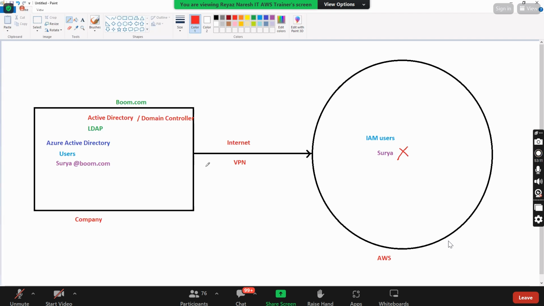With the surya@boom.com email ID, this username only, you need to connect to the AWS account. So your company, your Azure Active Directory and AWS should first be federated. They need to establish the connection between both of them. That is called federation.